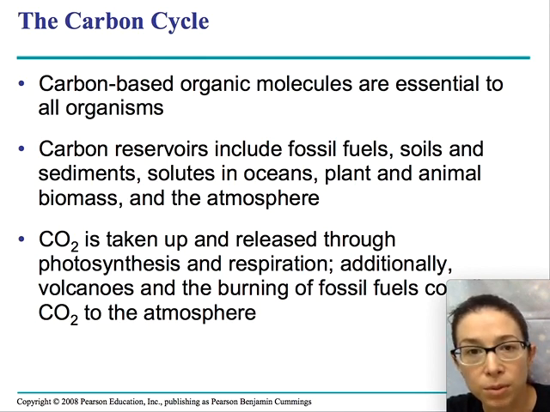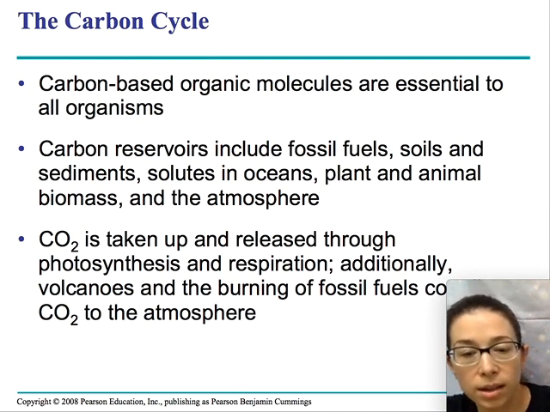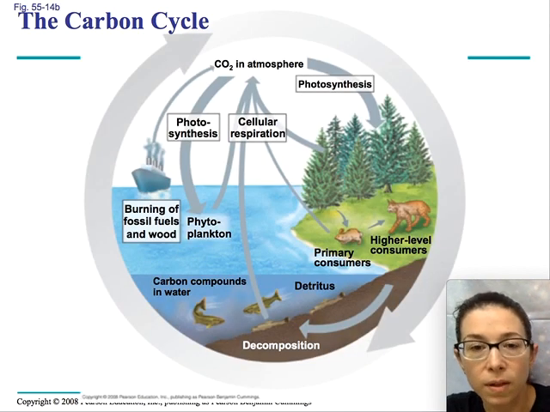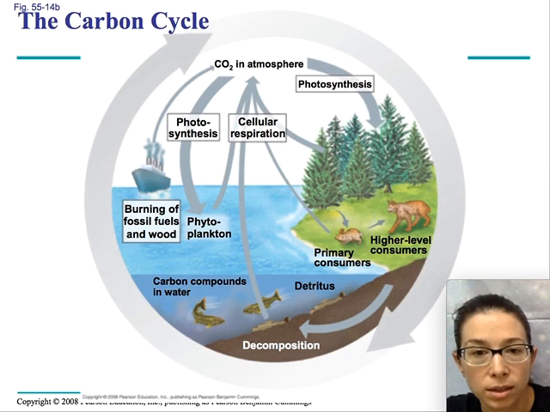And plants take it up through photosynthesis. So we learned about photosynthesis and the fact that plants breathe it in, take it in, convert it to organic material, and breathe out oxygen in the process. And there's some other sources of CO2. So let's look at a map, a cartoon map of all of the CO2 in our biosphere and how it is cycling around.